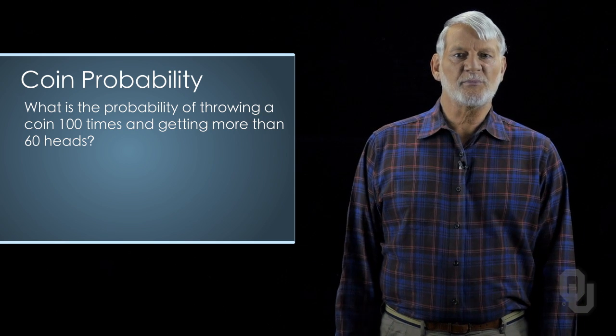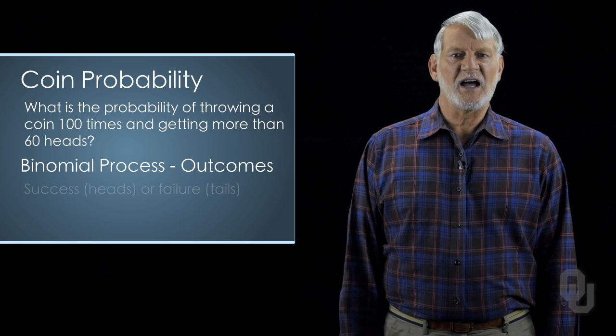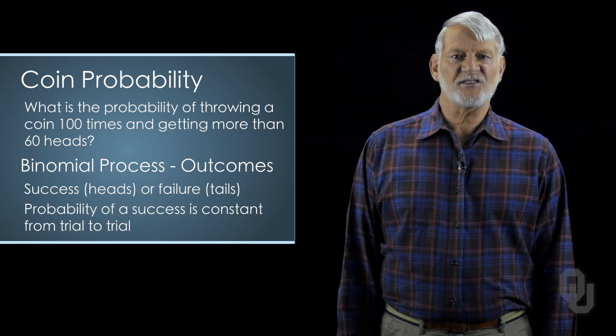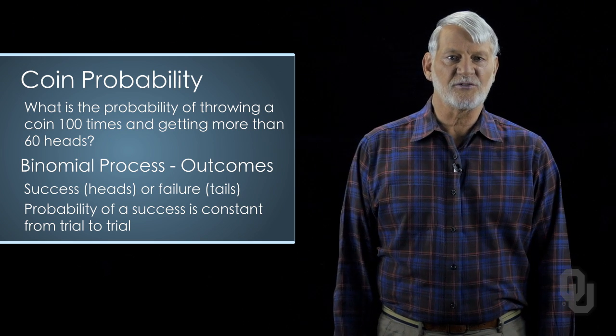This is clearly a binomial process because the outcomes are either success, heads, or failures, tails. And the probability of success is constant from trial, that is to say a flip, to trial. To solve this using the binomial formula, we would have to solve the binomial equation 40 times, and remember the addition formula, and add these all up. The question really is, what is the probability of getting 60 heads, or 61, or 62, etc., to 100? This means that we have to solve the binomial formula 40 times.